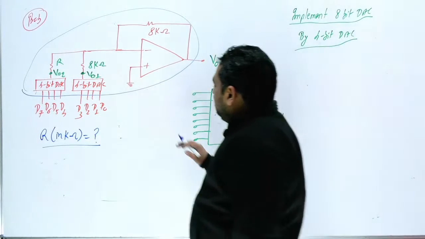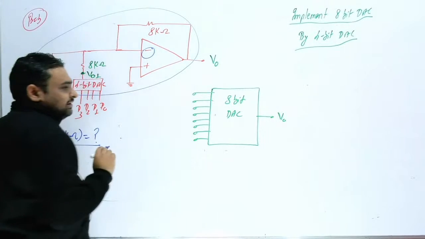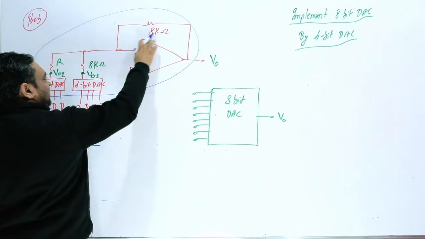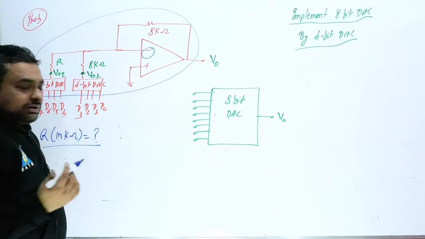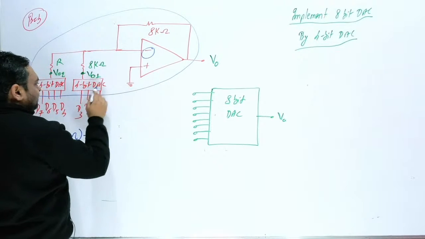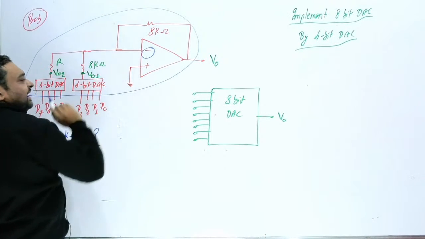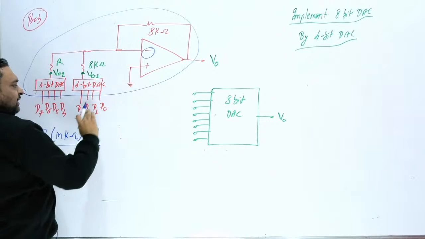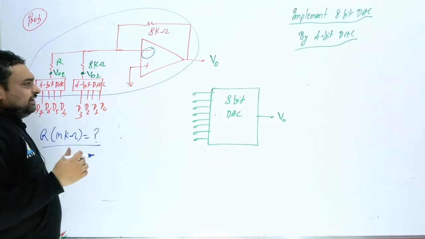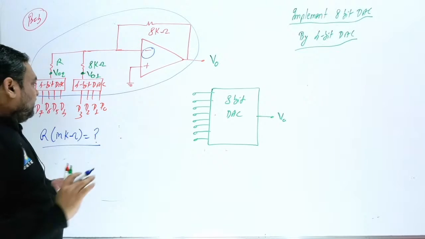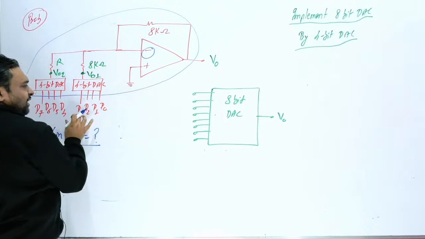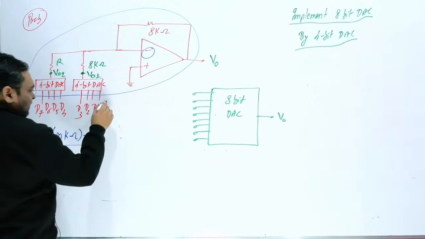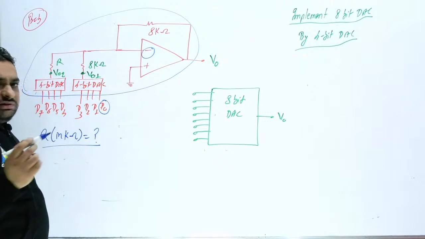So you can say, sir, this is connected with the inverting terminal. So you know very well, minus of 8 by 8 into V01 for this output. For all this block, it is minus 8 by 8, multiplied with 1. So for D0, D1, D2, D3 you will get minus 8 by 8, meaning you are getting an inverting output. But no worry, all these 4 outputs are going to be multiplied with factor 1.